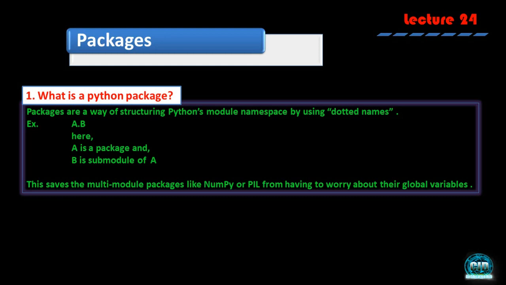But when we use dotted names, we will not be confused, because we will write numpy.array or pil.array. It is just an example. In NumPy it is the NumPy array, and in PIL it is the image array. But I'm just saying that if there is an array, you will not be confused when you use dotted names. Let's see its structure.